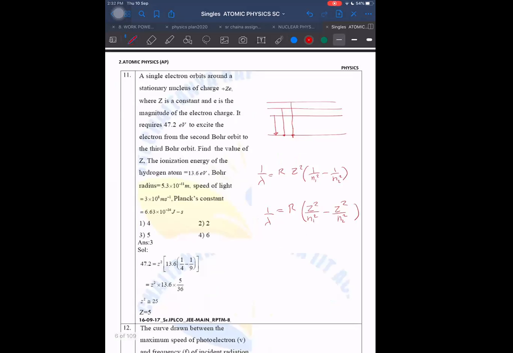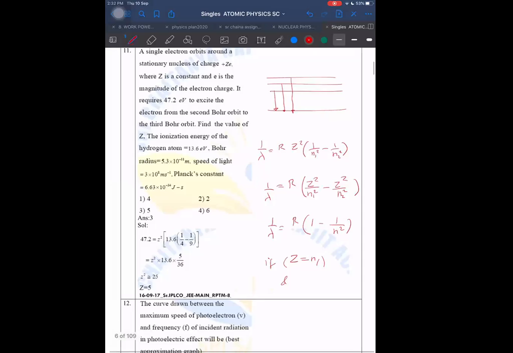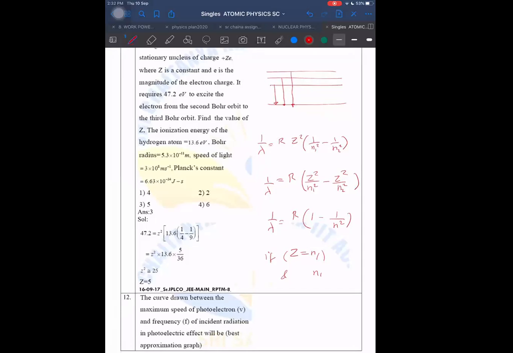that I am talking about a different atom, not the hydrogen atom. But in other atoms also, I want to obtain the formula in the form of 1 minus 1 by n square. Can I obtain it? I can obtain it. If I put Z equal to n1, and n1 by n2 equal to n, then I will be able to convert it into this form.